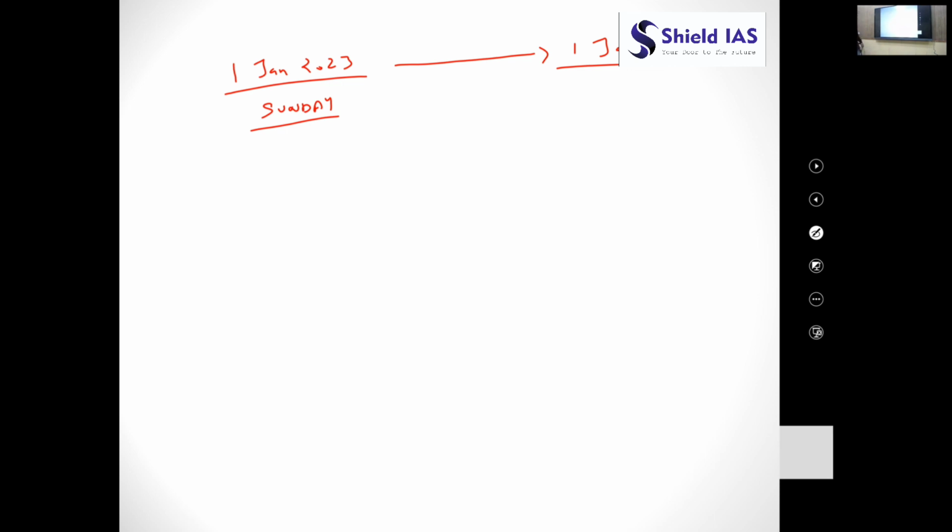This seems to be a difficult question, right? A similar question of this nature has been asked by UPSC in Prelims 2022. We'll be solving this question at the end of our classes.